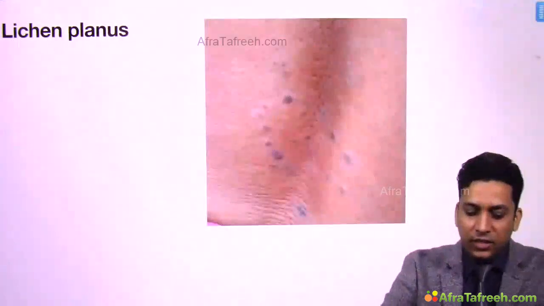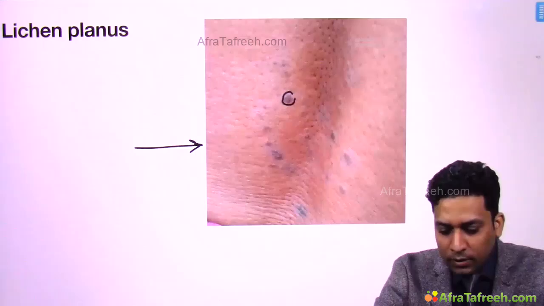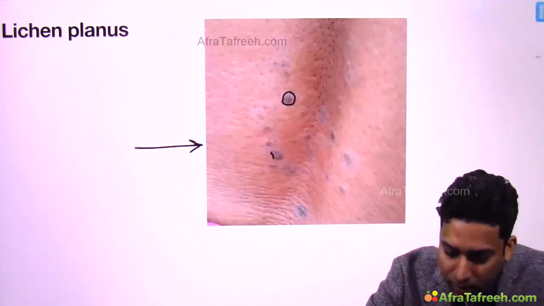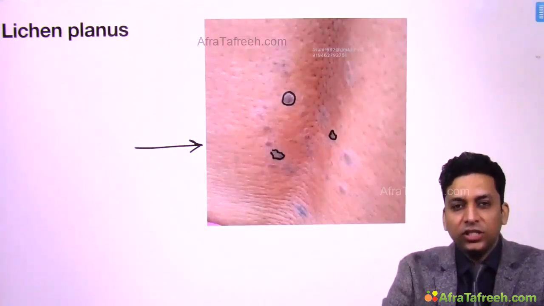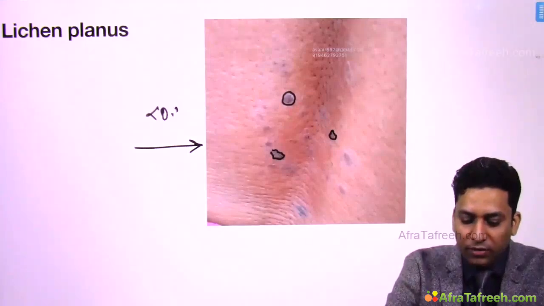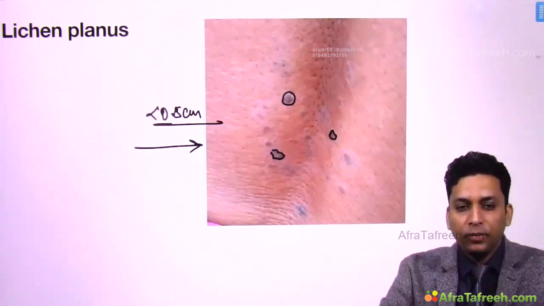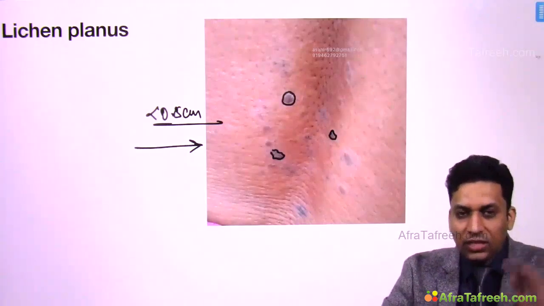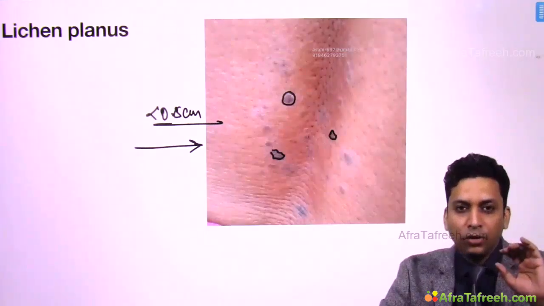So here you can see this is a patient suffering from lichen planus. Here these plain purple, slightly polygonal, they are not all circular, slightly polygonal, violaceous and very itchy lesions are present, and all of them are less than 0.5 centimeter in size. So these are plain purple polygonal pruritic papules of lichen planus. So you can see the violaceous color, small lesion, they are very itchy conditions and they are not always circular, you might get slightly polygonal lesions.